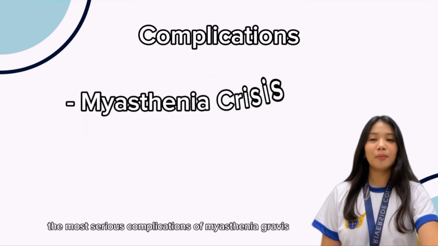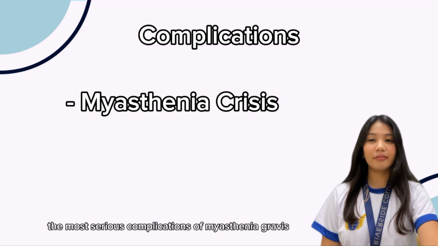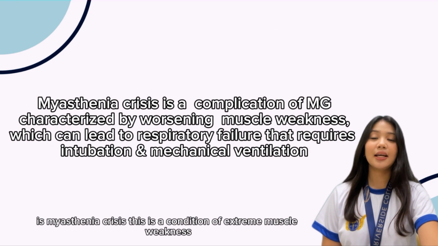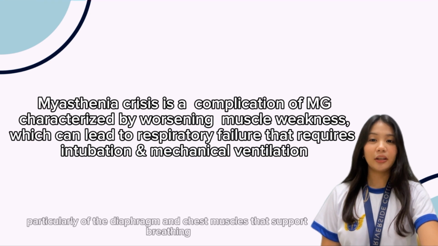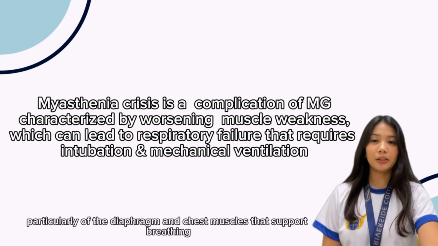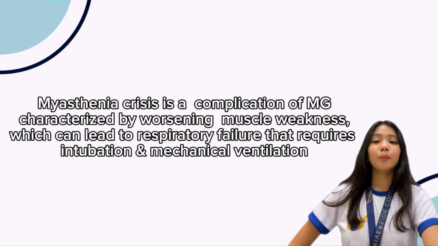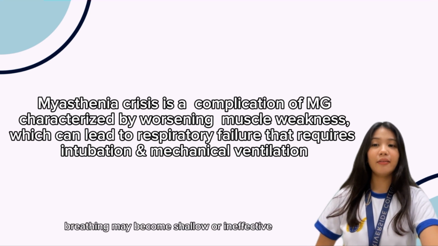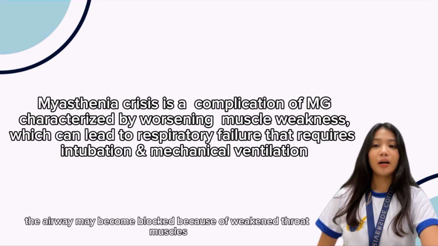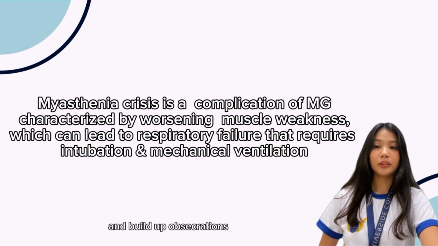One of the most serious complications of myasthenia gravis is myasthenic crisis. This is a condition of extreme muscle weakness, particularly of the diaphragm and chest muscles that support breathing. Breathing may become shallow or ineffective. The airway may become blocked because of weakened throat muscles and buildup of secretions.